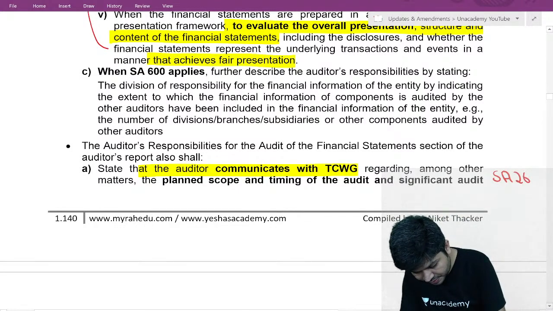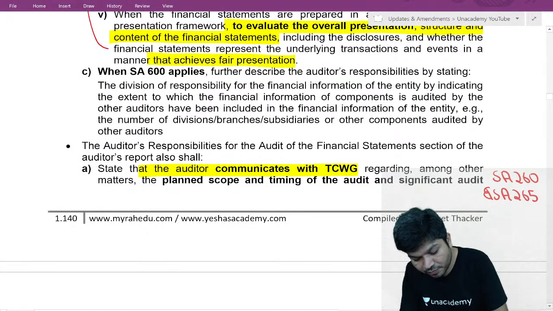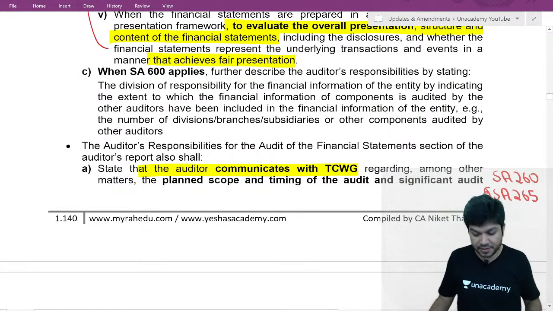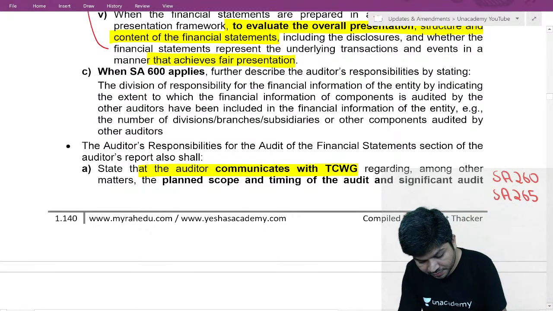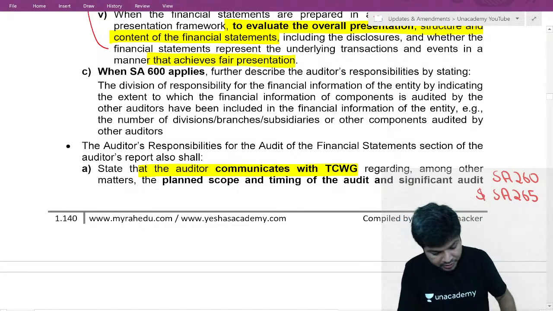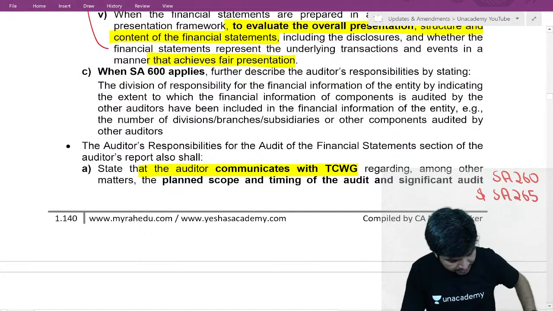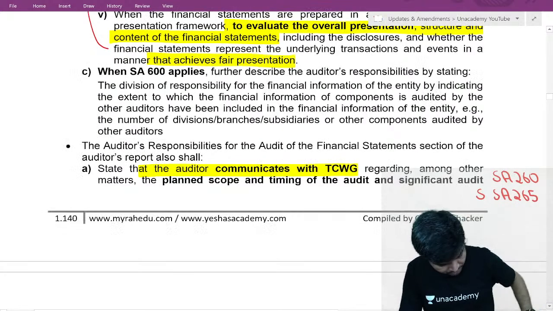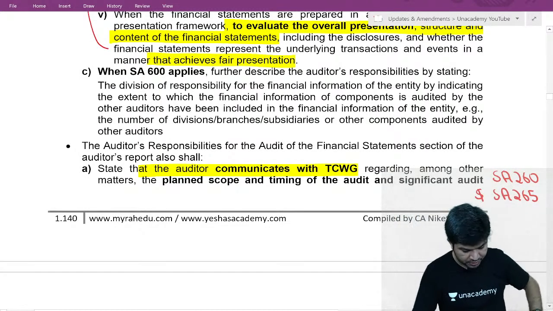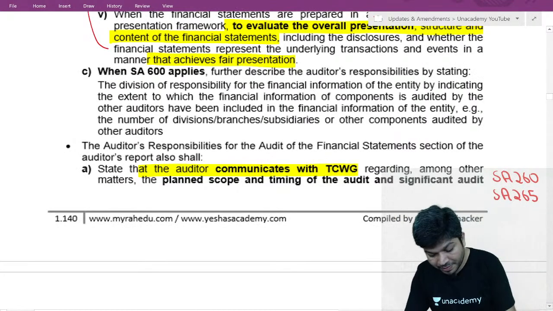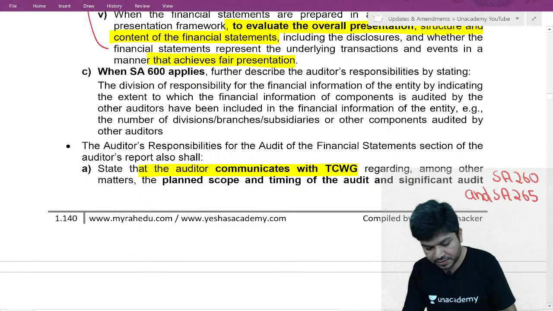SA 260, communication of audit matters to those charged with governance. SA 265, communication of deficiencies in internal control to management and those charged with governance.